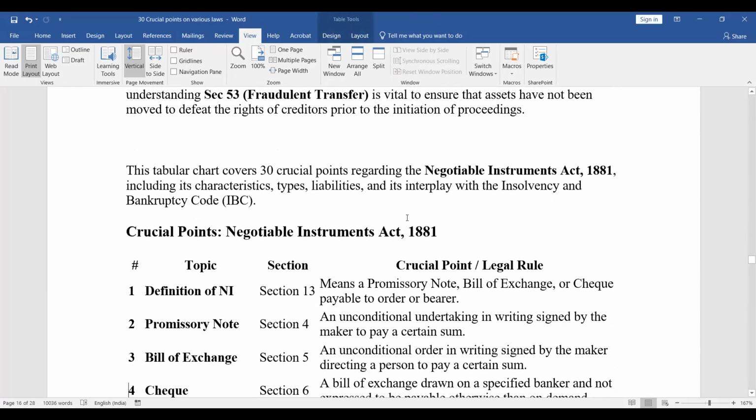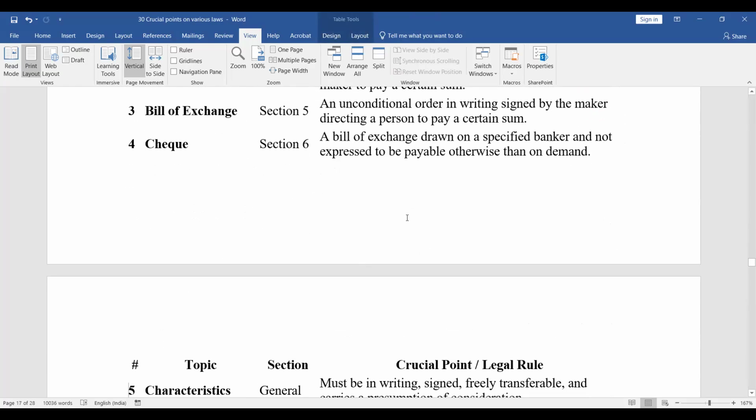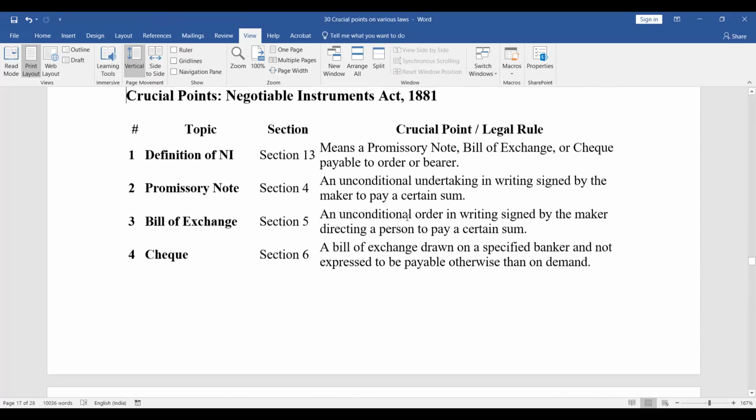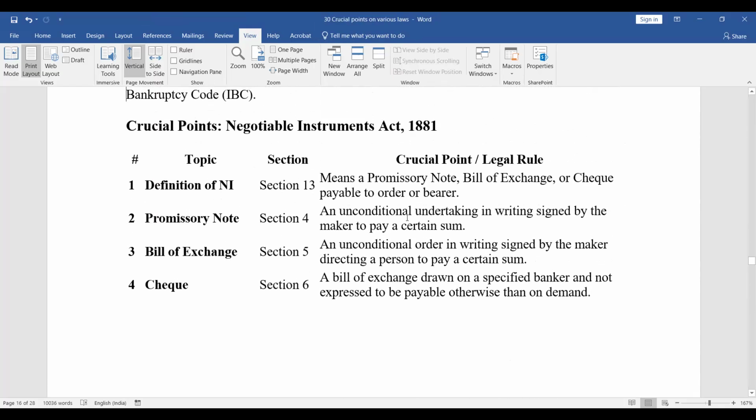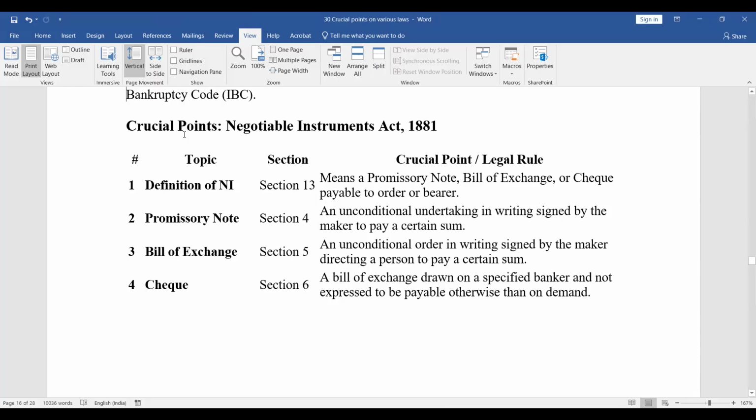Now regarding negotiable instruments. MVS Kumarji, can you read for me? Yes, sure, sir. Regarding this Negotiable Instruments Act, the critical points, Negotiable Instruments Act 1881.